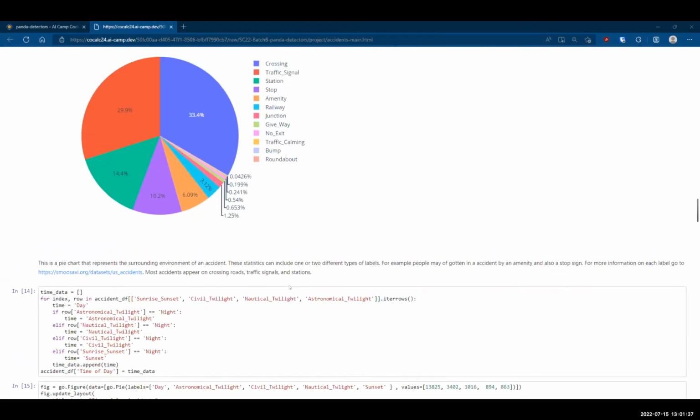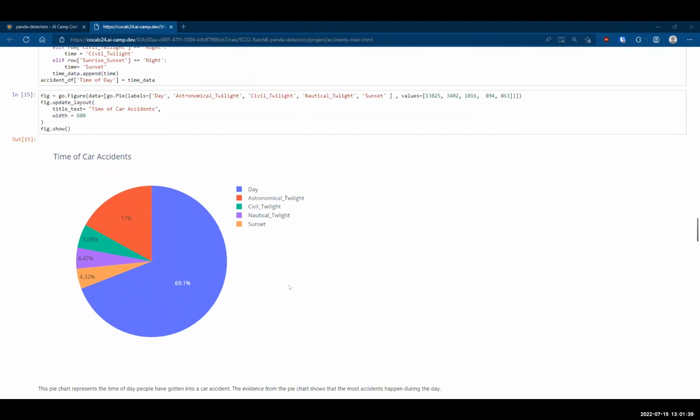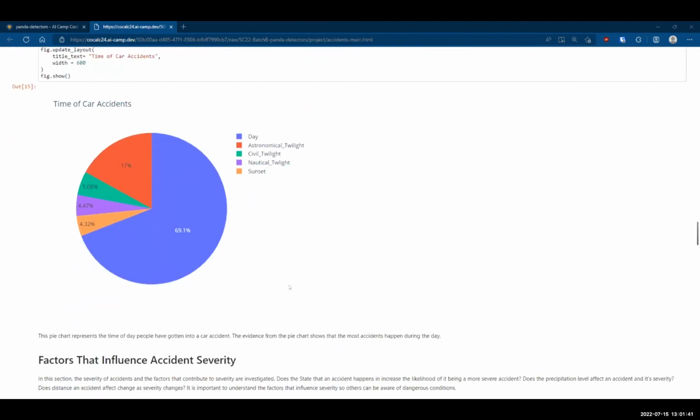And then the next pie chart we have is time of car accidents. This represents the time of day when most people have gotten into a car accident. The evidence from this pie chart shows that most accidents happen during the day.